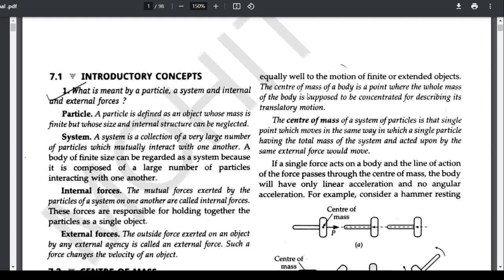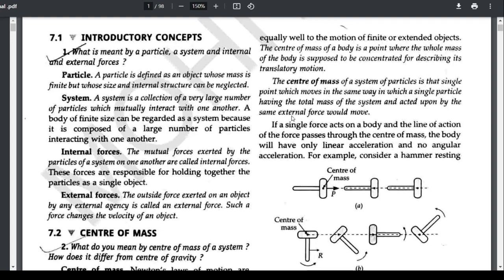The center of mass of a system of particles is that single point which moves in the same way in which a single particle having the total mass of the system and acted upon by the same external forces would move.